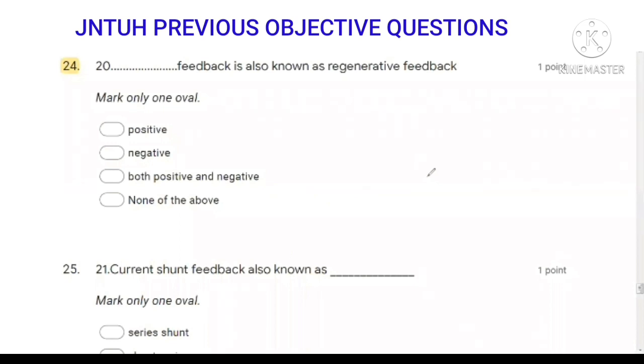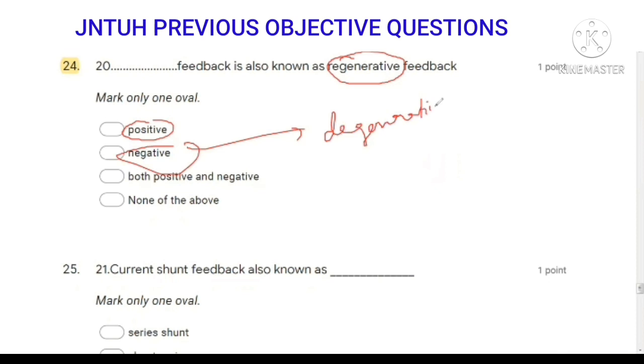Next question, dash feedback is also known as regenerative feedback. Regenerative means positive feedback, so positive feedback is known as regenerative feedback, and negative feedback is also known as degenerative feedback. So the answer is regenerative feedback is positive feedback.